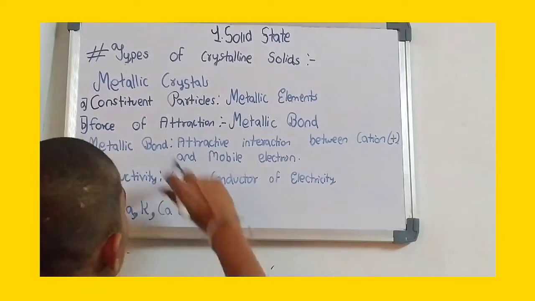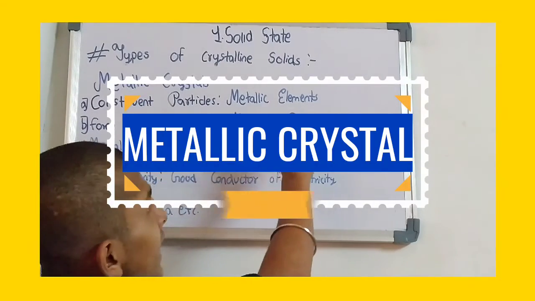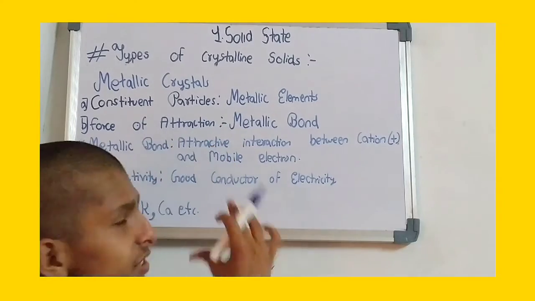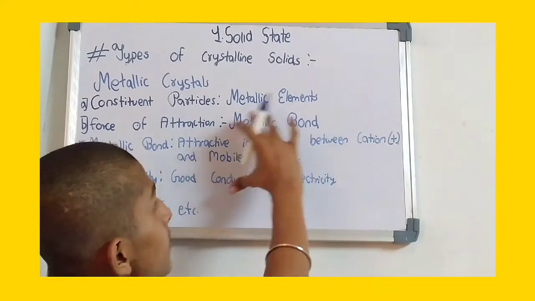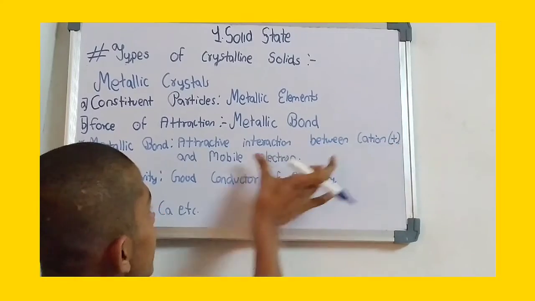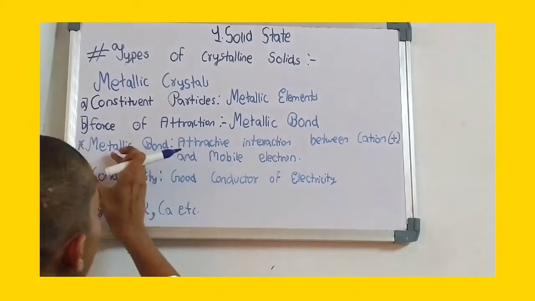So now let's look at the metallic crystals. From the name we can understand that the constituent particles will be metallic elements. So metallic elements are the constituent particles in the metallic crystals. The force of attraction which holds the particles will be the metallic bond. What is a metallic bond? It is the attractive interaction between the cation, that is the positive charge, and the mobile electrons. This attractive interaction constitutes the metallic bond.